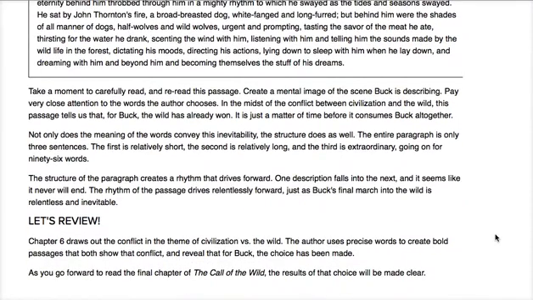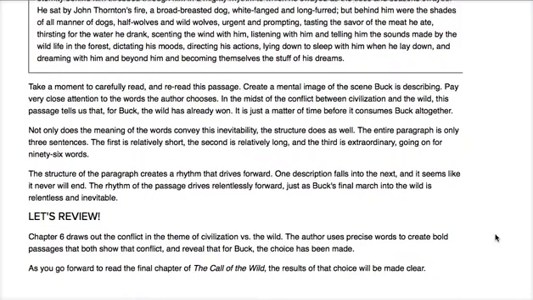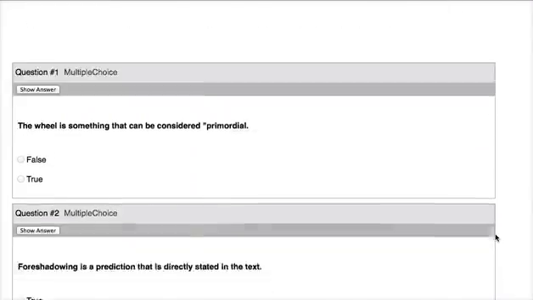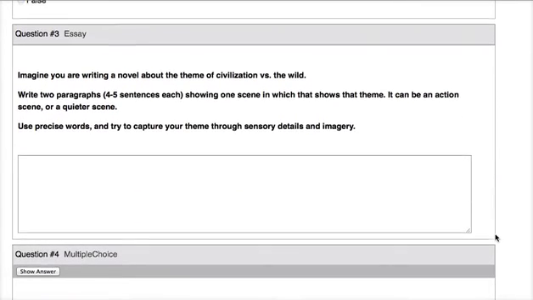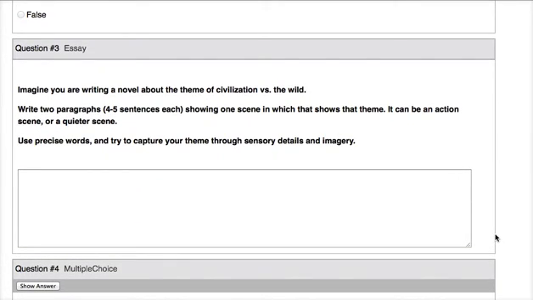Okay? I am going to let you read through the Let's Review, and for now, we are going to skip down to question 3, which is your essay for this lesson. So, you're going to imagine you're writing a novel about the theme of civilization versus the wild. It doesn't have to be a book about the North or about dogs or sled dogs or the Yukon or anything like that. Just pretend you're going to be writing a book about civilization versus the wild.